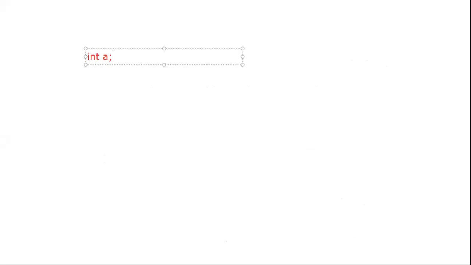Is this a dynamic type of memory allocation? Can anyone tell me?